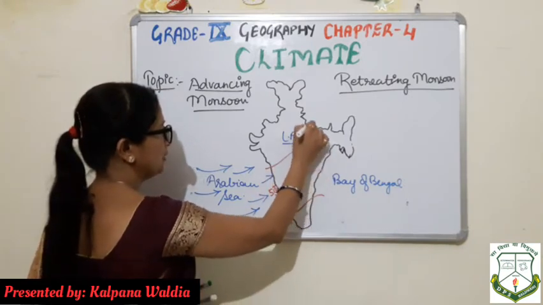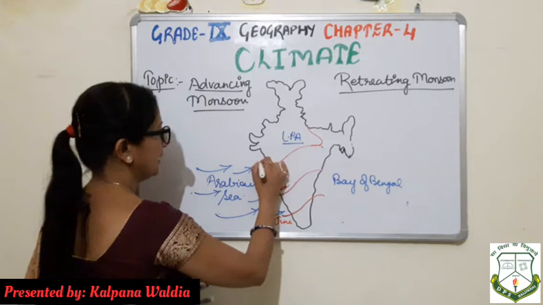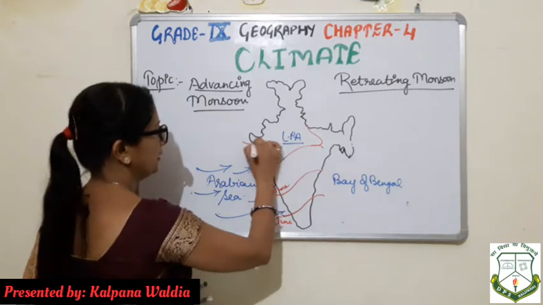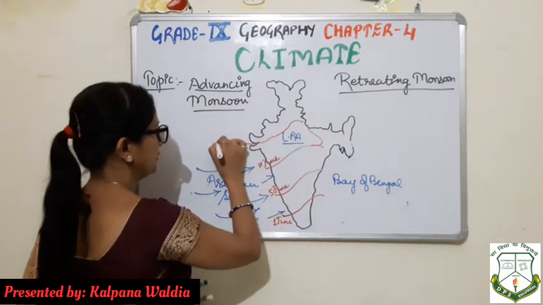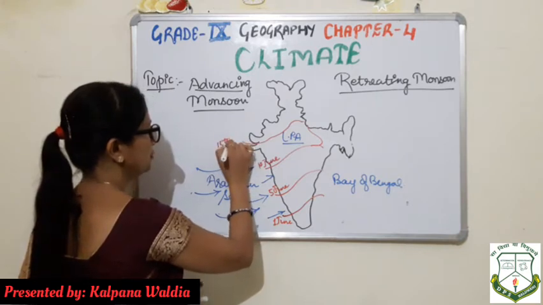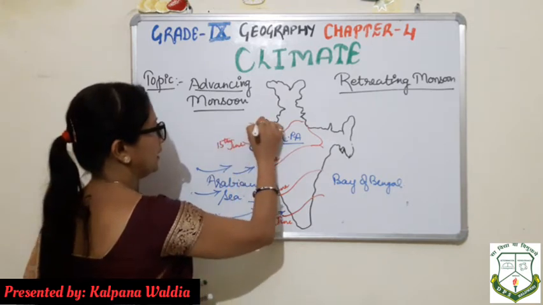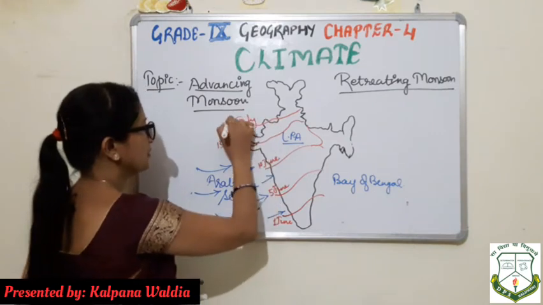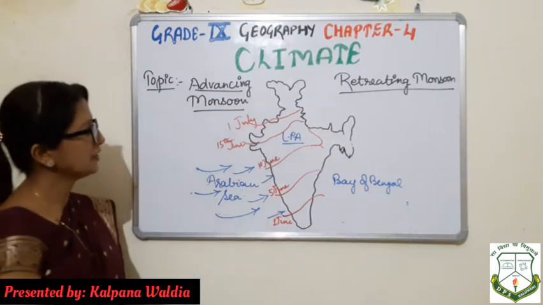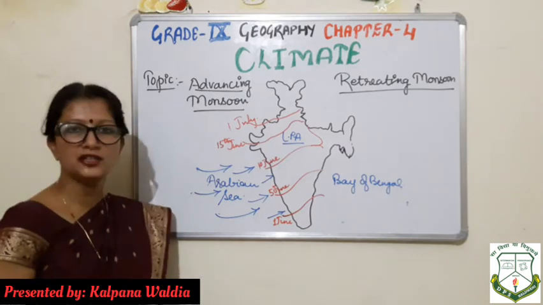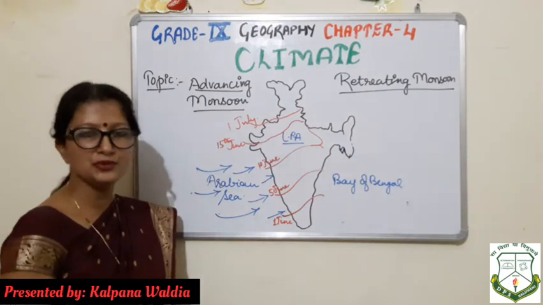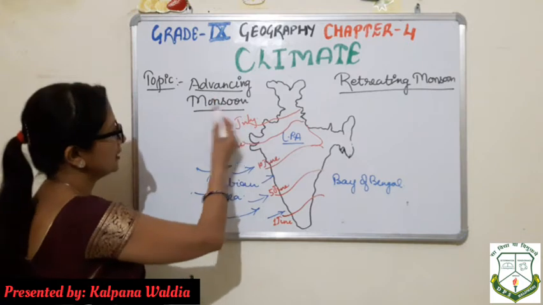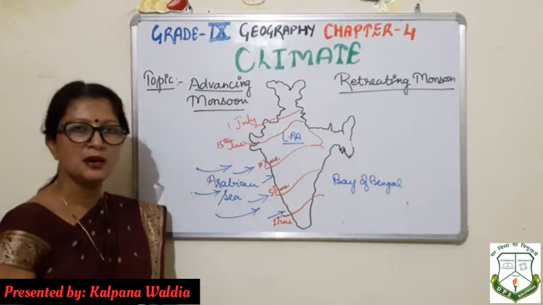Then towards the northern plain it reaches 10th June, up to here it reaches 15th June, and up to here it covers around 1st July. So this is the direction of the wind, and most of the rain takes place during the timing of advancing monsoon.